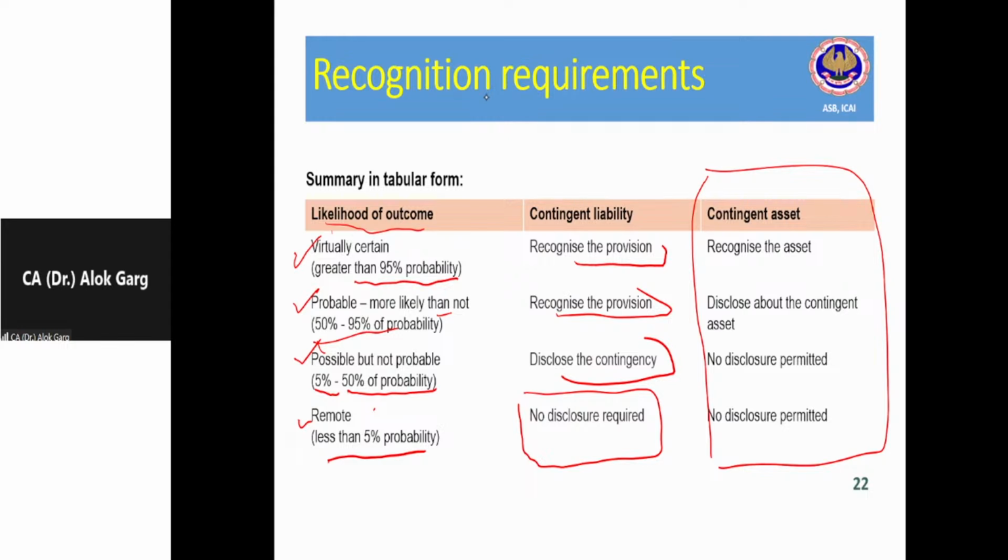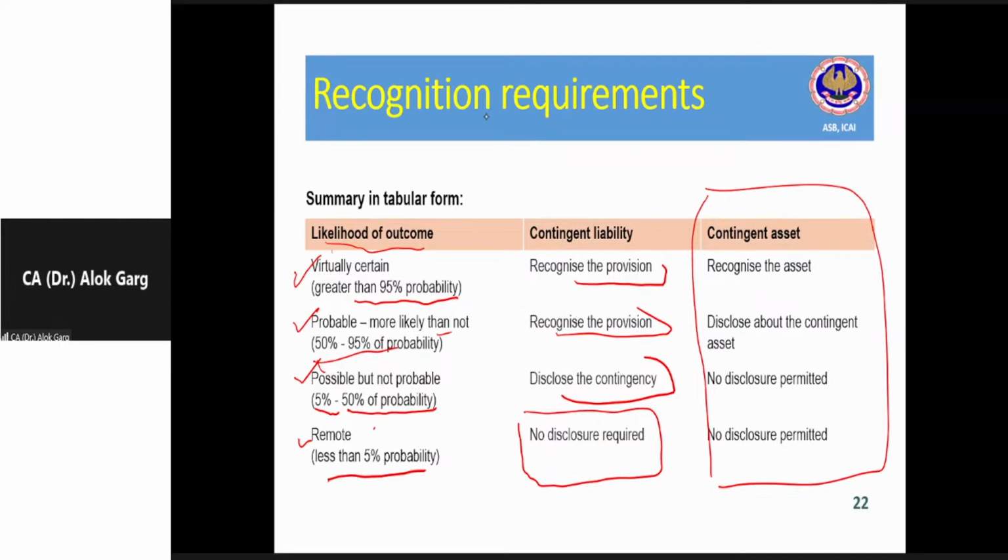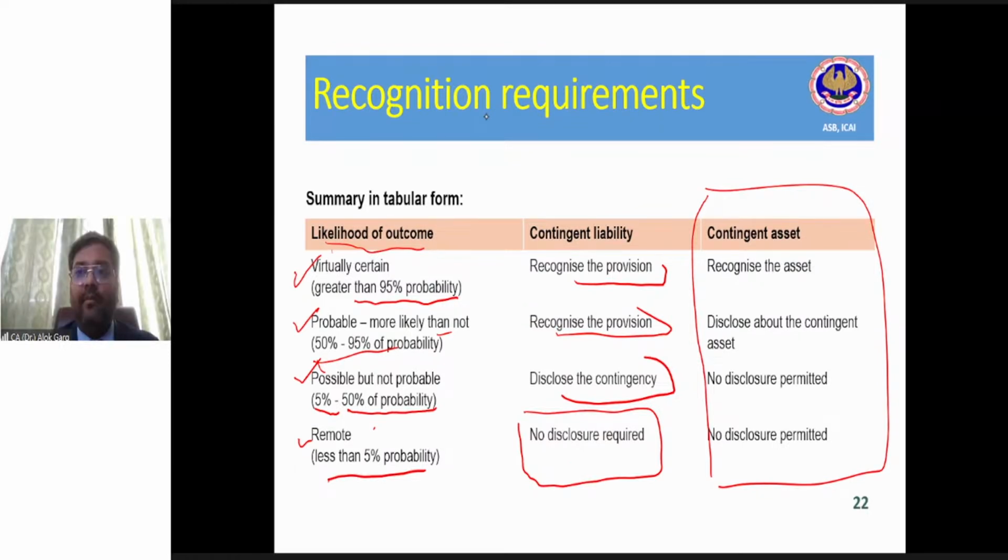Have you understood, guys? Have you understood this? Smith, Jay, Viraj, Kochiki, have you understood this?